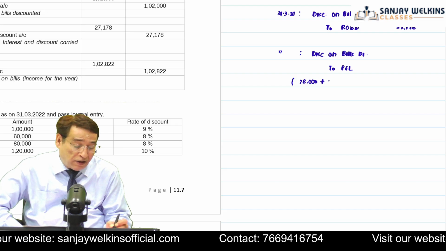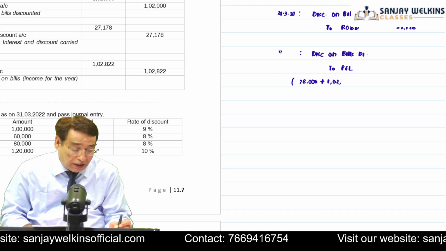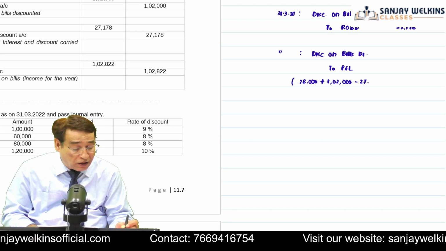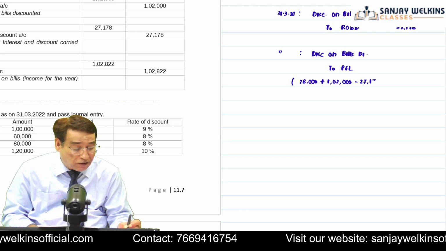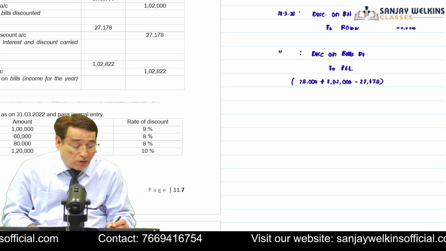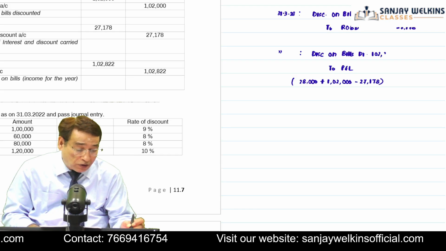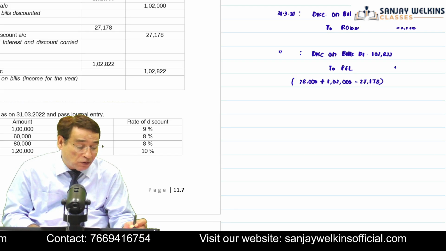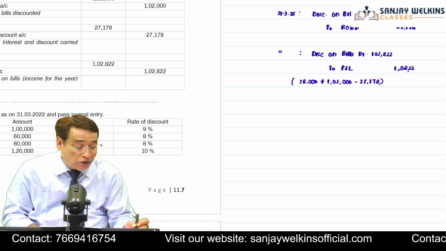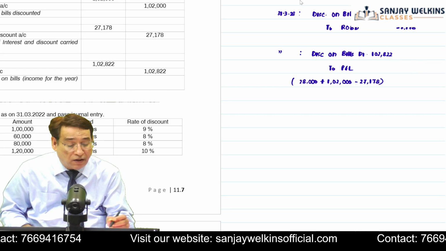And in the current year, you have earned a discount of 1,02,000. Isn't it? And at the end of the year, you have created 27,178 worth of rebate on bills discount account. So the difference will be 1,02,822. This difference will be credited to your profit and loss account. So ultimately, this much income you are going to recognize in your profit and loss account. Is it clear to you or not?